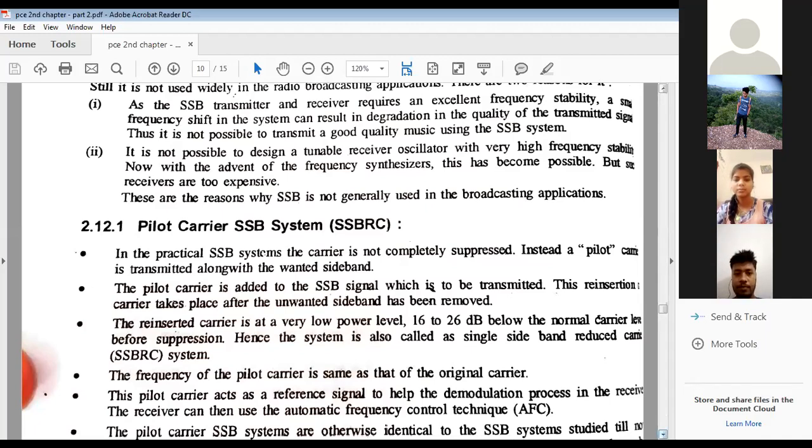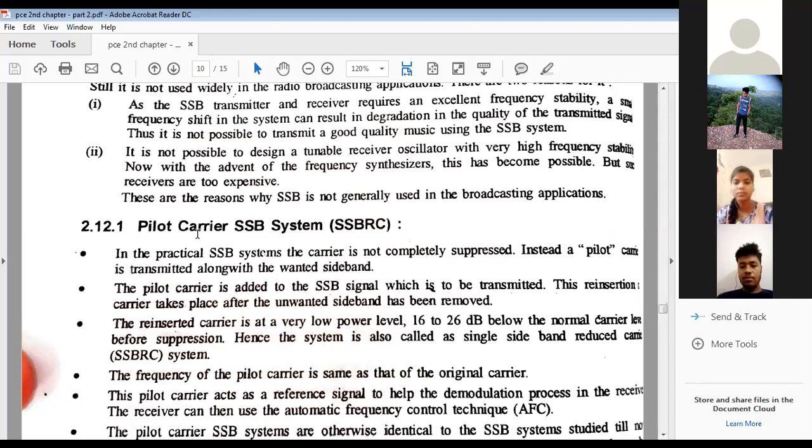The reasons I have already mentioned: the transmitter and receiver require excellent frequency stability, and any shift in the system can result in degradation in the quality of the transmitted signal. That is why it's not possible to transmit good quality music using the SSB system. Of course, with the help of frequency synthesizers, we can tune the receivers. Tunable receivers can even be designed, but this system is quite costly.